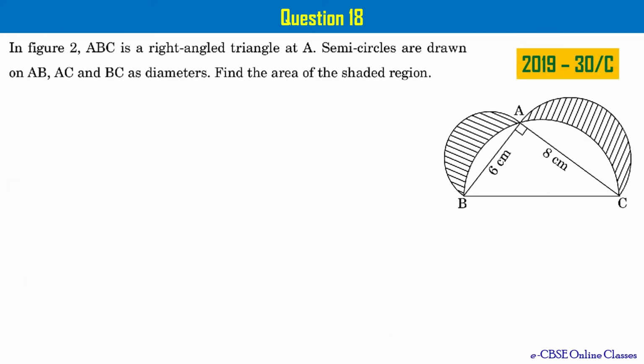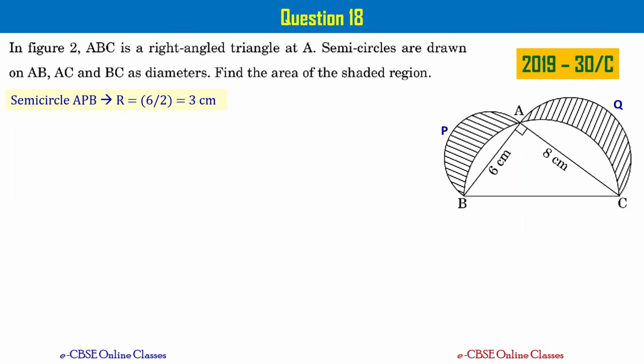In figure 2, ABC is a right angled triangle at A, means angle A equal to 90 degrees. Semicircles are drawn on AB, AC and BC as diameters. Please take a note of this. These three are the sides of the given right triangle and we have drawn three semicircles on each of these sides. One semicircle on each of these sides, right? Now we are asked to find the area of the shaded region. I'm marking point P and point Q in the figure as shown here.